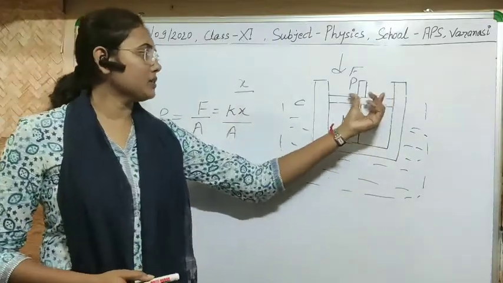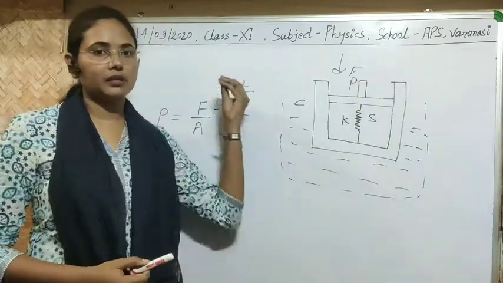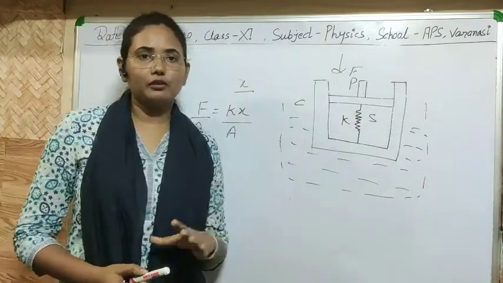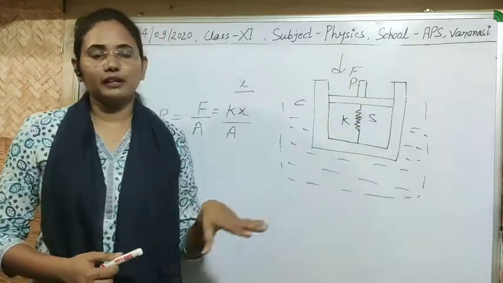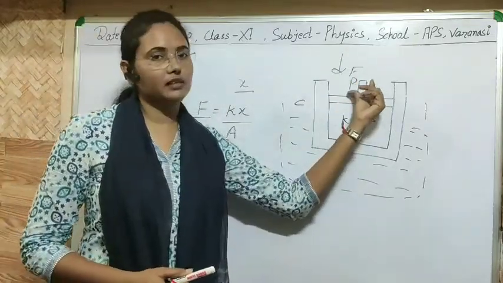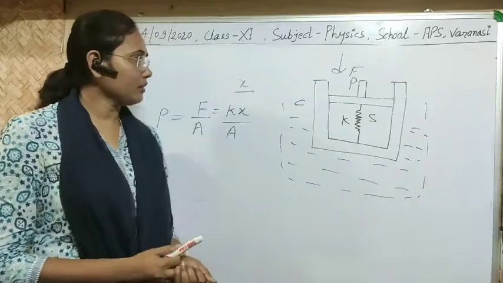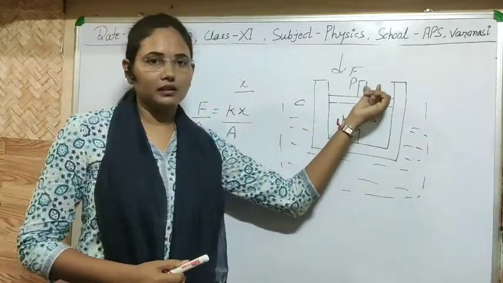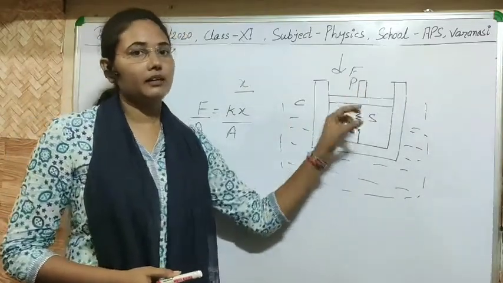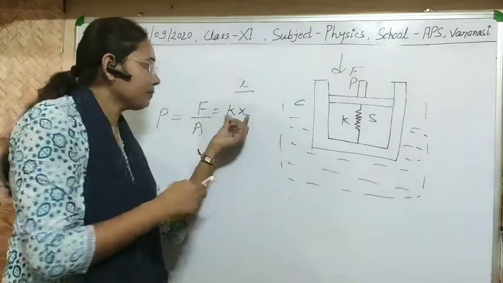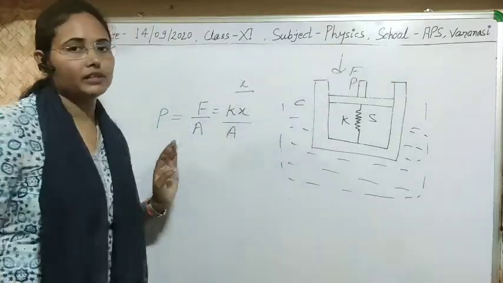For this experiment, the piston must be frictionless. So this is the ideal condition. There may be some friction, but then friction must be very less. You have to keep that in mind, because if there is some friction, then definitely some part of the force will be reduced due to friction, and the force we measure will be reduced, and we can't know exactly how much force the liquid is applying on it.